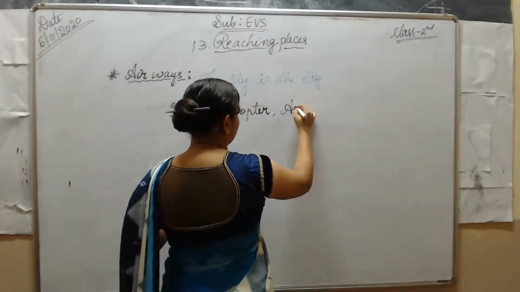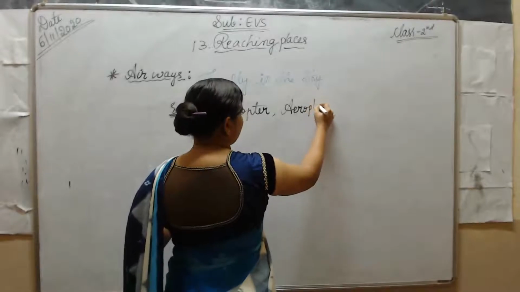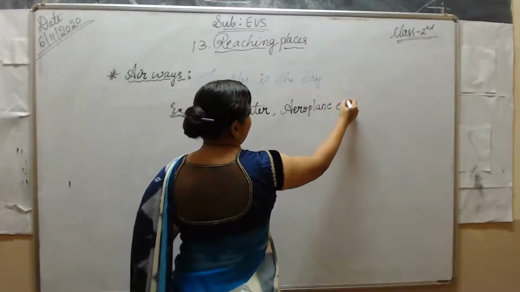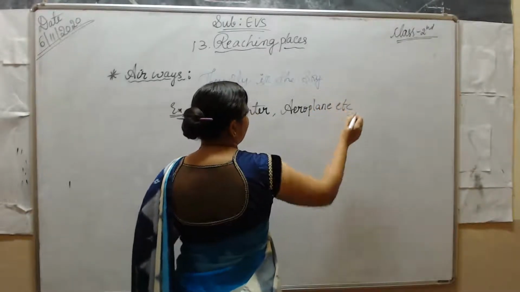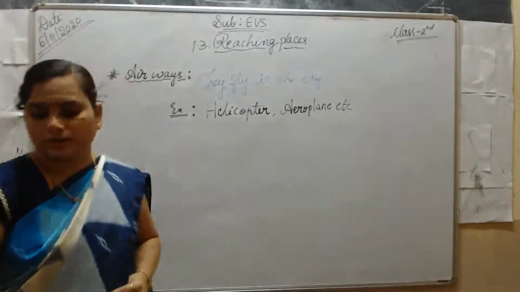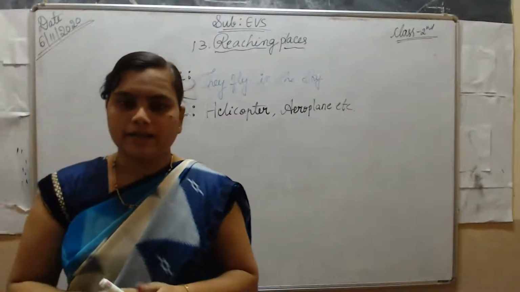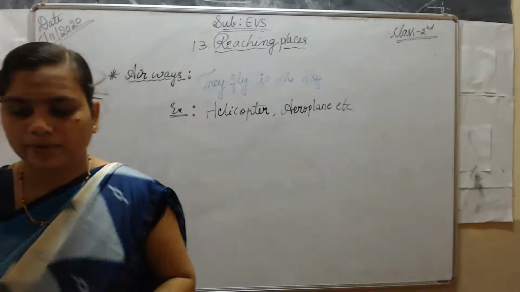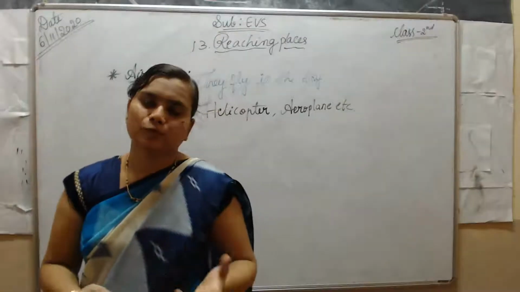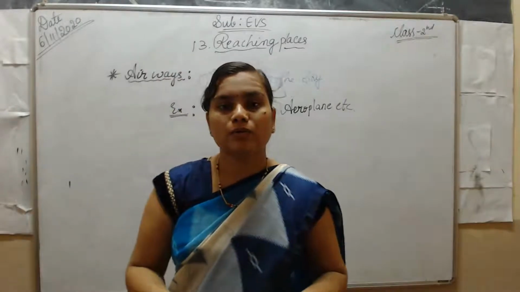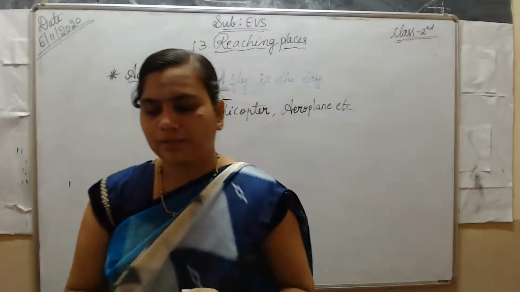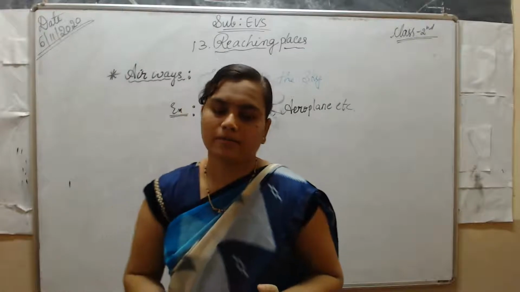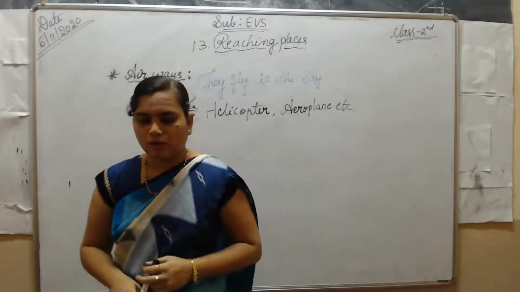Helicopter, aeroplane, hot air balloon, glider and jet planes are the examples of air transport vehicles. Air transport vehicles include what, students? Helicopters, aeroplanes, hot air balloons and so on.